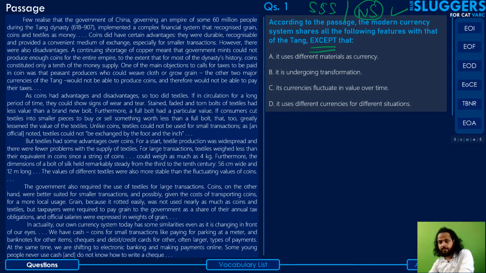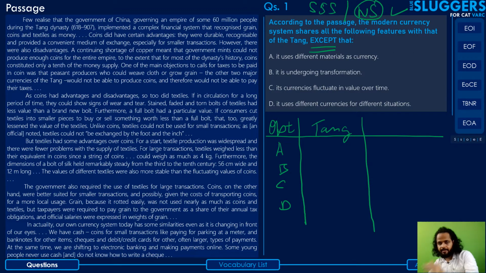For this question we're going to use a table where I'm going to label the first column as options. This is where we'll note the options A, B, C and D. The second column I'm going to attribute to your Tang dynasty. This will basically check whether the feature mentioned in that particular option was true in the case of Tang dynasty or not. And the third column is going to be for the modern currency system. Here we'll check whether the feature mentioned in the same option was true in the case of the modern currency system or not.